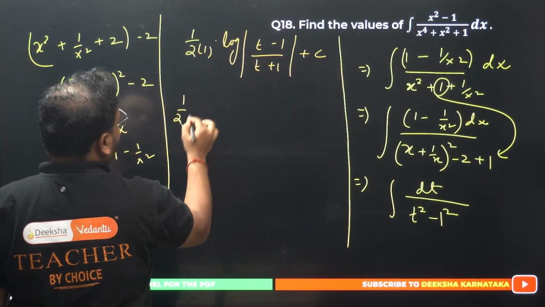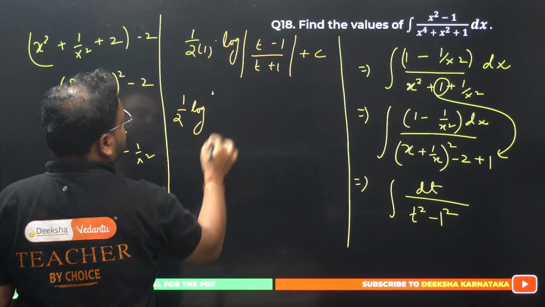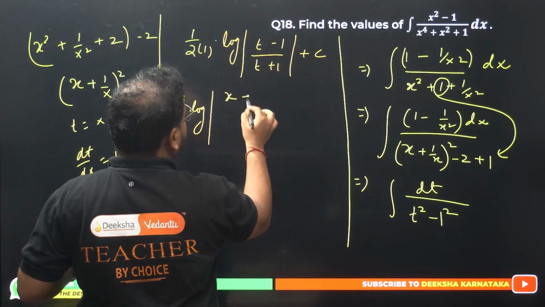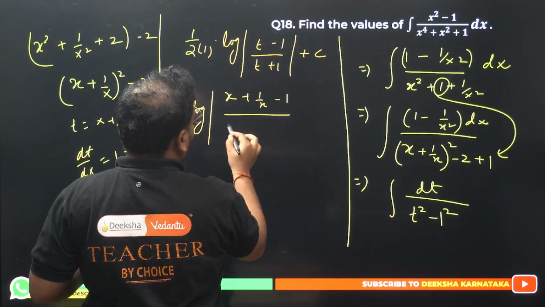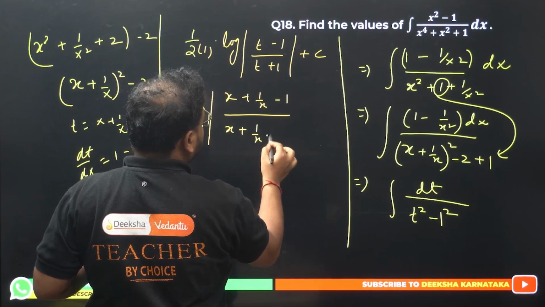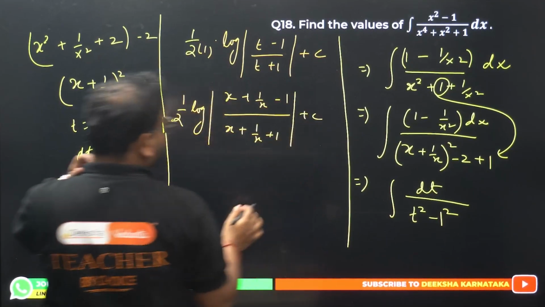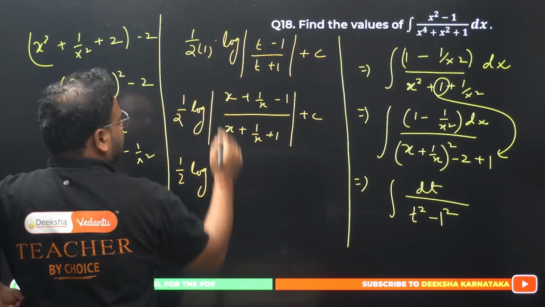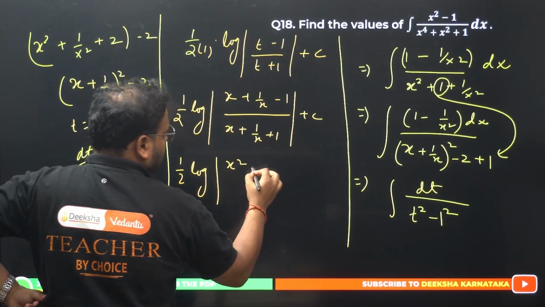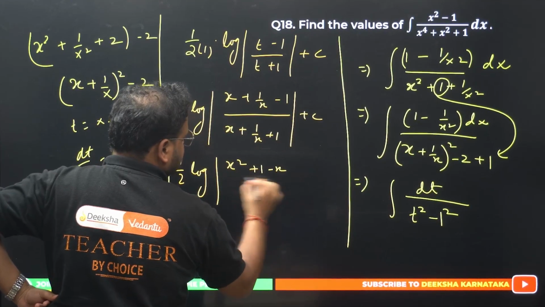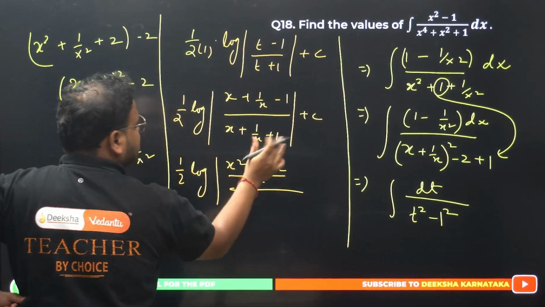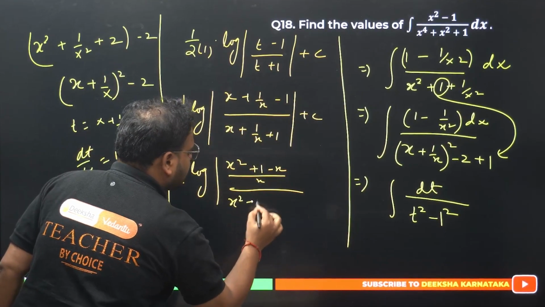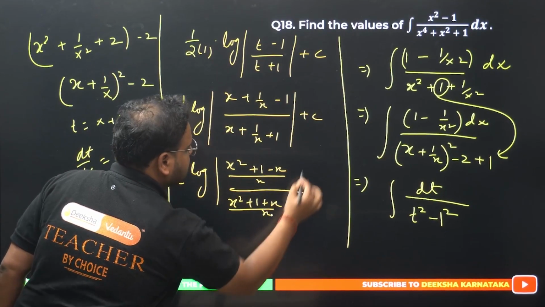I get 1 by 2, of course log is there. T is what? T is x plus 1 by x. So right here, (x plus 1 by x minus 1) upon (x plus 1 by x plus 1), plus c. Simplify this. I get 1 by 2 log of (x square plus 1 minus x, divided by x), whole thing divided by, again same thing for the denominator also, (x square plus 1 plus x) divided by x, plus c.